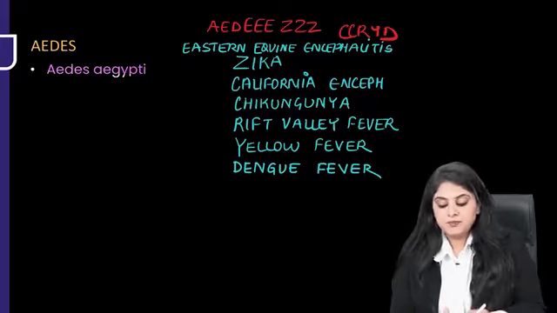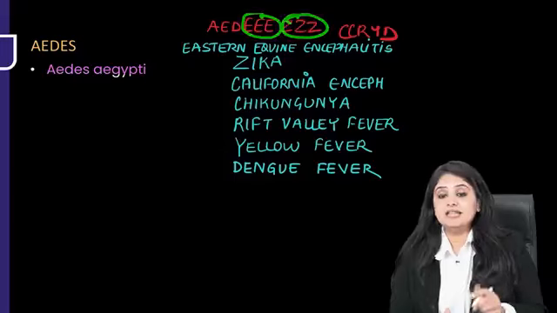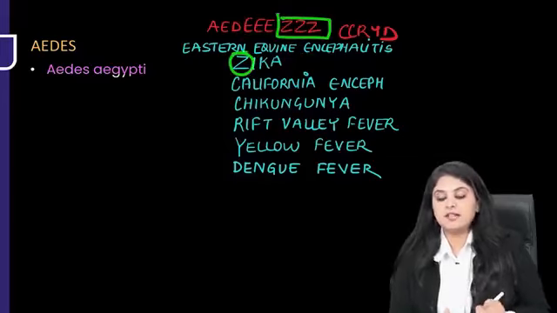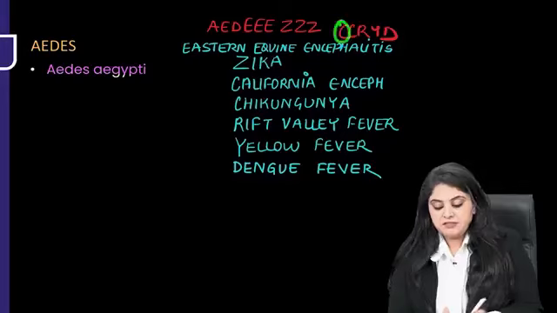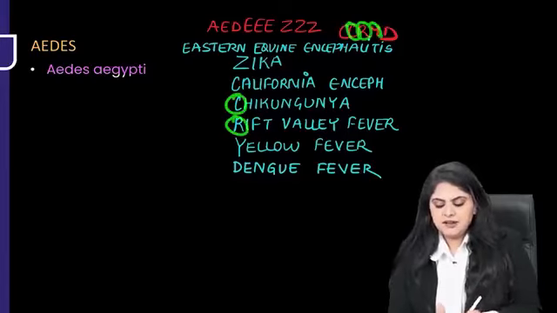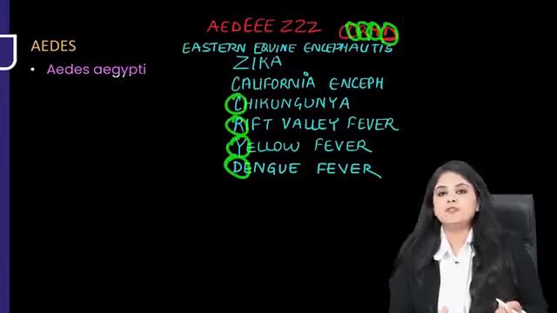So how are you going to learn? You are going to write "Aedes cried". Aedes mosquito cried. So when you write Aedes, I have emphasized some alphabets. E's: Eastern equine encephalitis. Z, Aedes will remind me of Z for Zika virus. Then we have C for California encephalitis. C for chikungunya, R for Rift Valley fever, Y and D, I think everyone knows yellow fever and dengue fever